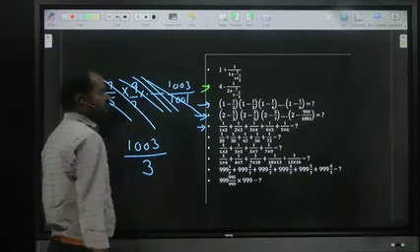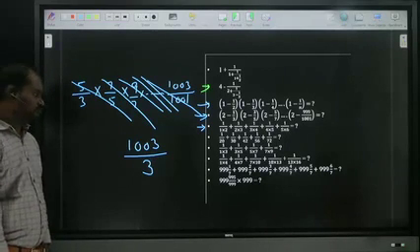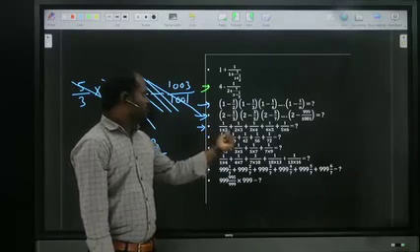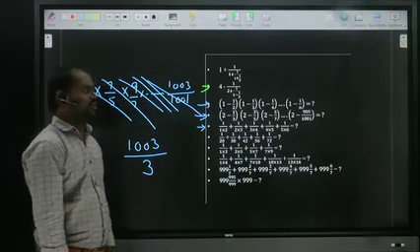Now try this once: 1 by 1 into 2 plus 1 by 2 into 3 plus 1 by 3 into 4 plus 1 by 4 into 5 plus 1 by 5 into 6.